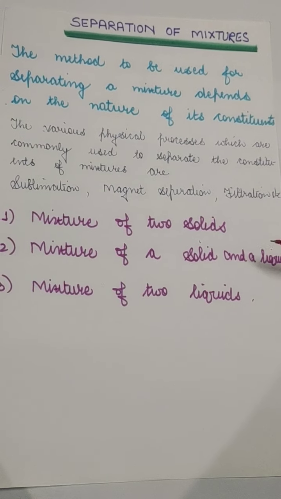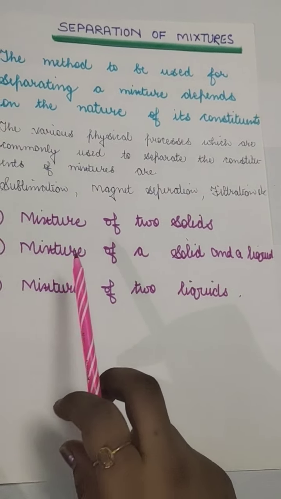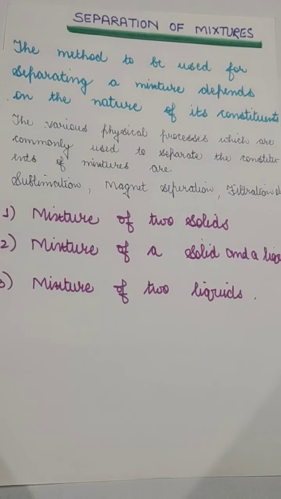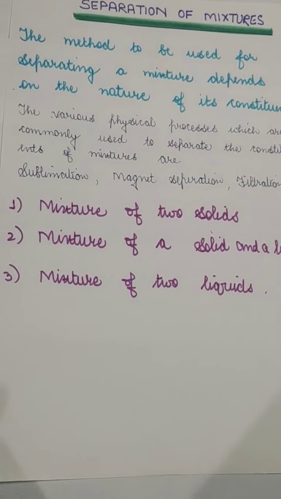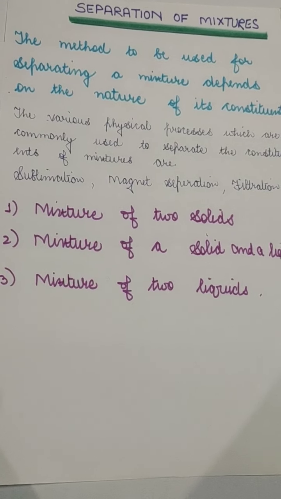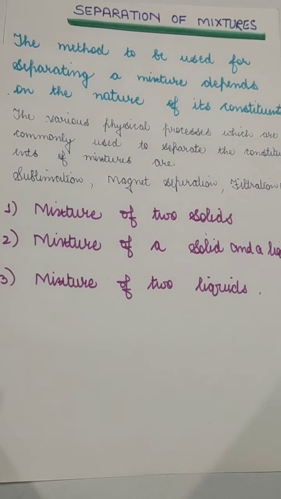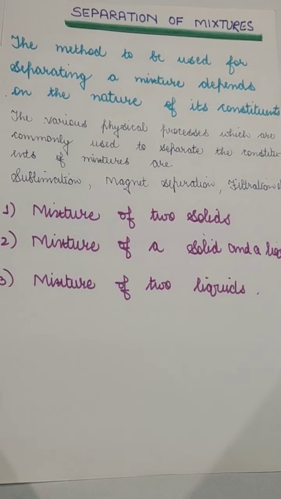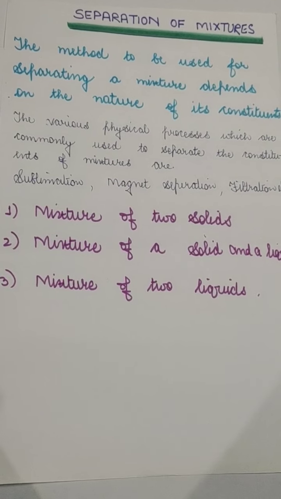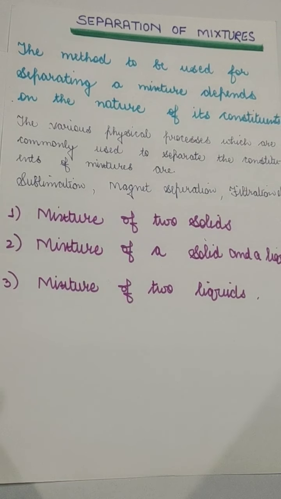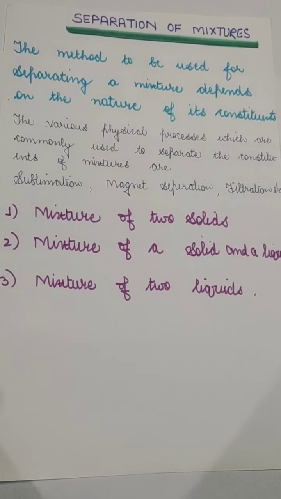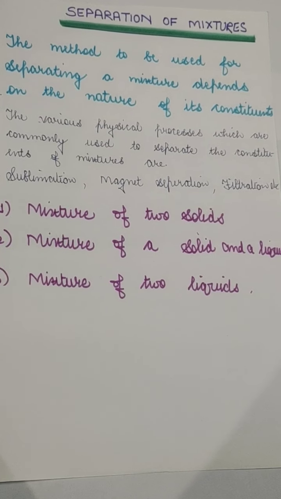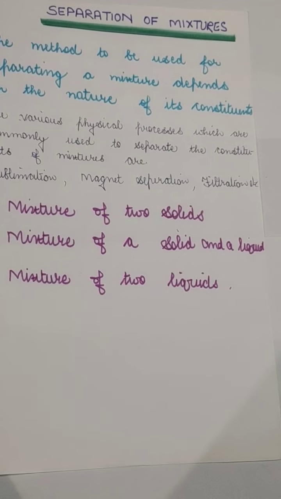Generally there are three types of mixtures. It can be a mixture of two solids, like salt and sugar mixed together, or food grains like rice and dal. You would have seen your mothers sieve the wheat or the rice before cooking food. They take out all the pebbles from the rice, so that is a solid in solid mixture.